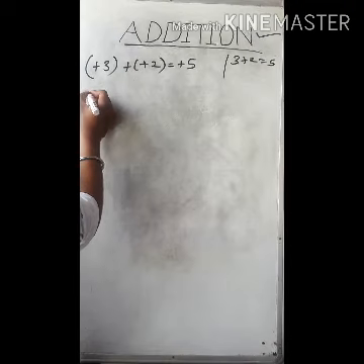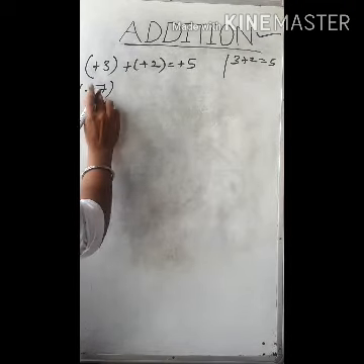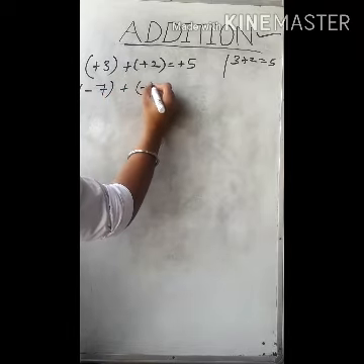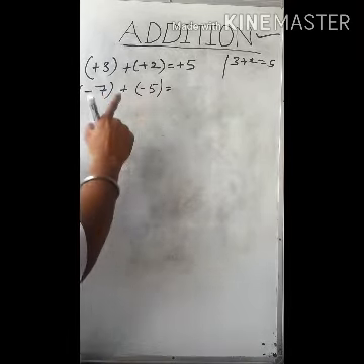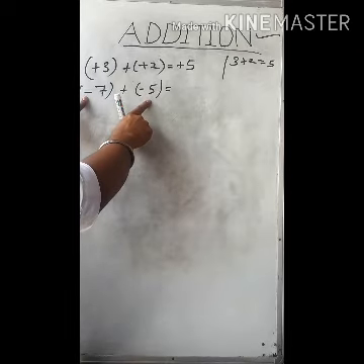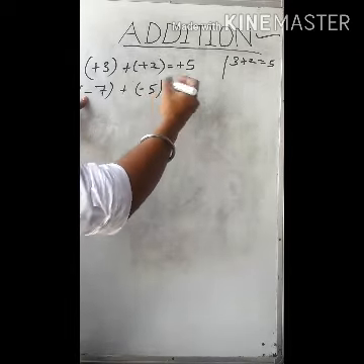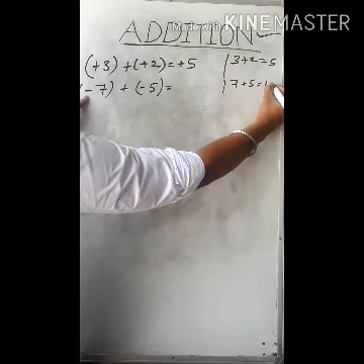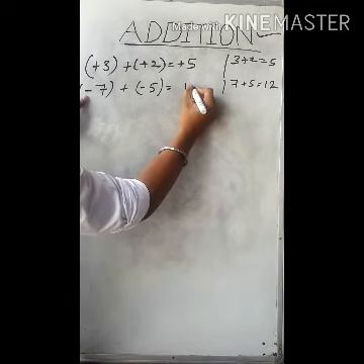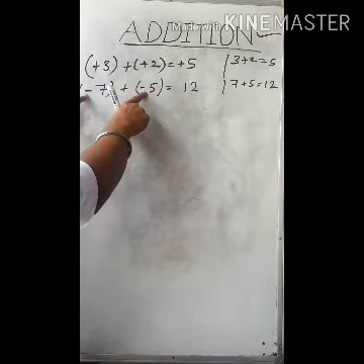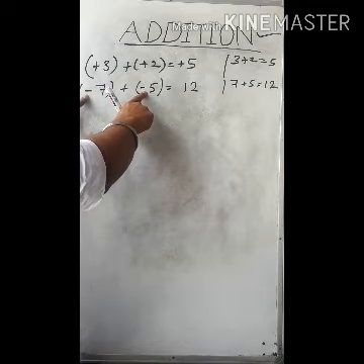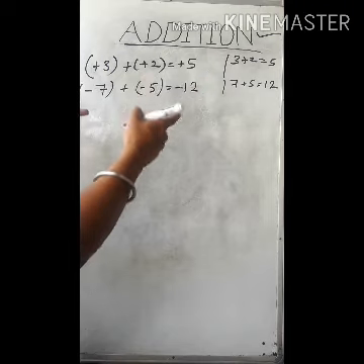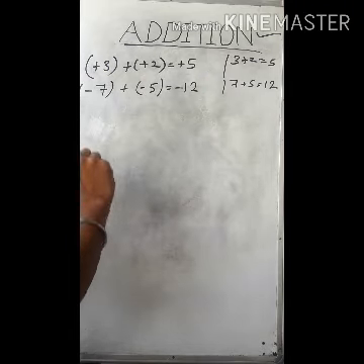Okay, let me take another example. Minus 7, and I have to add minus 5. If we are adding integers of the same sign, then they are added. So I will add them simply. 7 plus 5, that is 12. So our answer will be 12. Now both our integers are of negative sign, that means our answer will also have a negative sign. So the same rule we can apply on any integer, no matter how big our integer is.